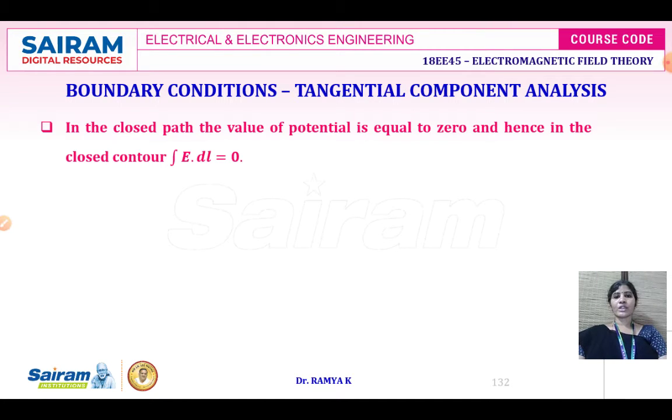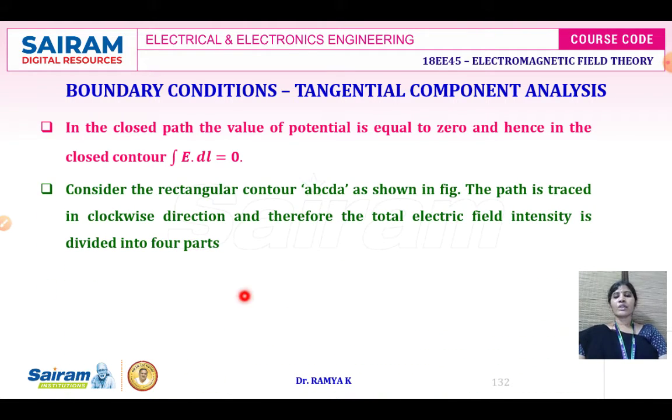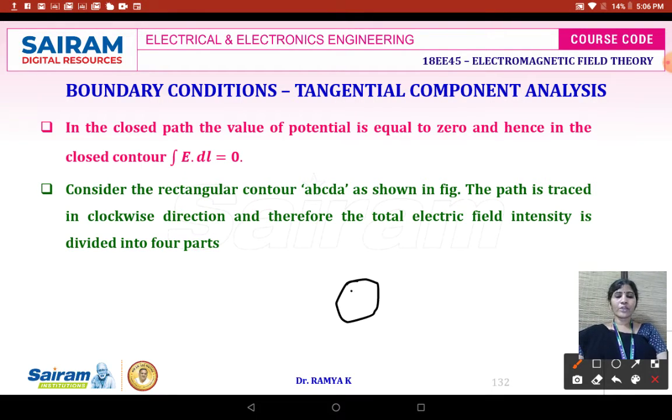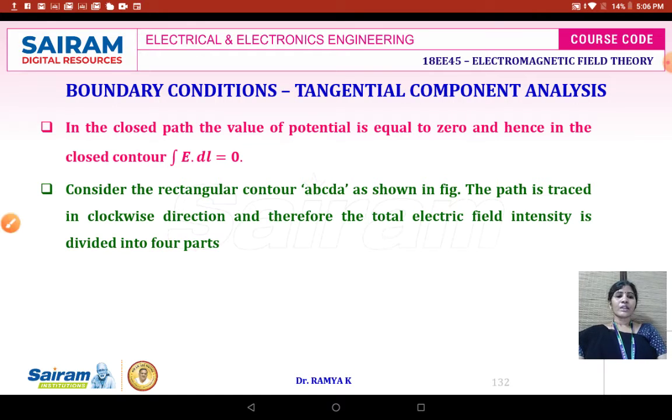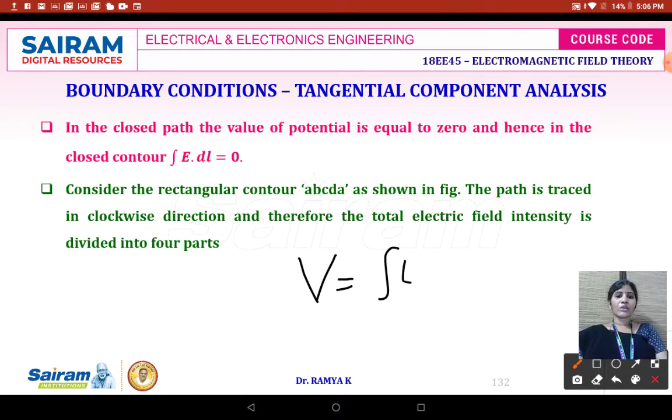We know the electric field potential in a closed path. For example, consider this is going to be the potential V. You are going to short circuit this path. So when you short circuit, the potential will be equal to 0. Across this, if you measure the potential, it is going to be 0. Therefore, we can write according to Maxwell's second equation, V is equal to the closed line integral of E dot dl, which is equal to 0, because a closed line integral is equal to 0.